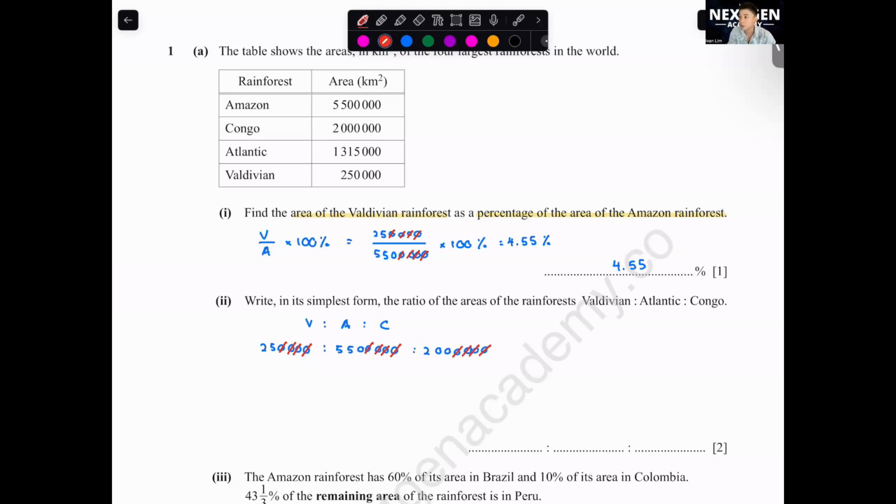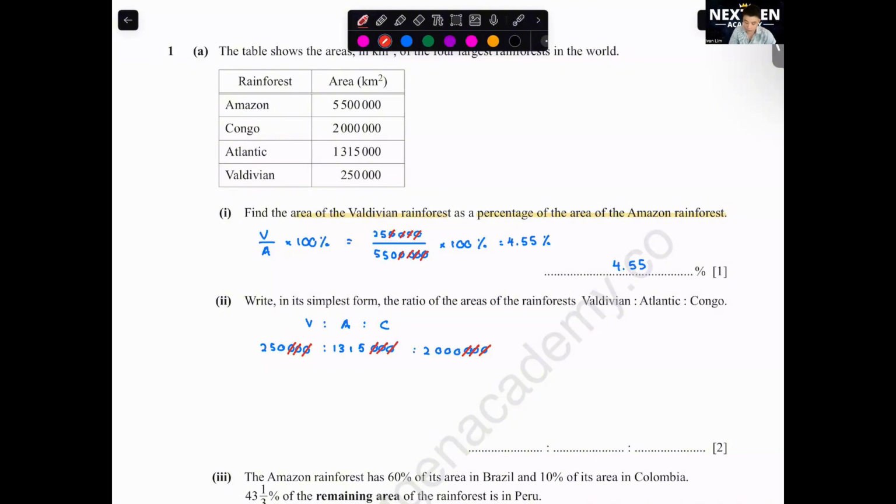Okay, hold on a minute. They are right. The wrong number of zeros. You see, teacher made mistake already. This one, it should be 1, 3. I used the wrong A. 1, 3, 1, 5, 0, 0, 0. Sorry. So here only can take off 3 zeros. 1, 2, 3, 1, 2, 3, 1, 2, 3.